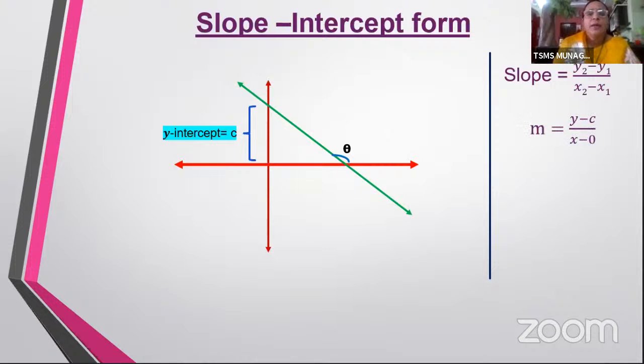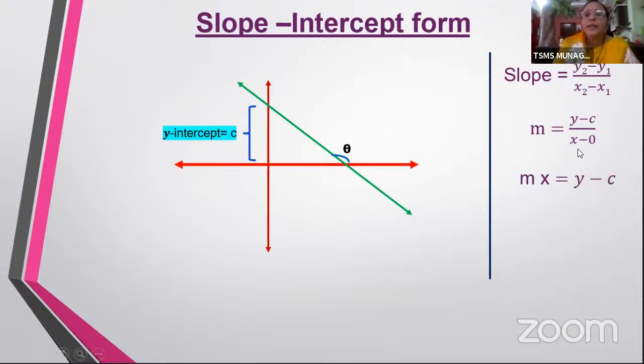So here suppose I take two points, this point would be x comma 0 on the x-axis and this point would be 0 comma c on the y-axis, is it not? So here what is the slope? The slope m here is y minus c by x minus 0.